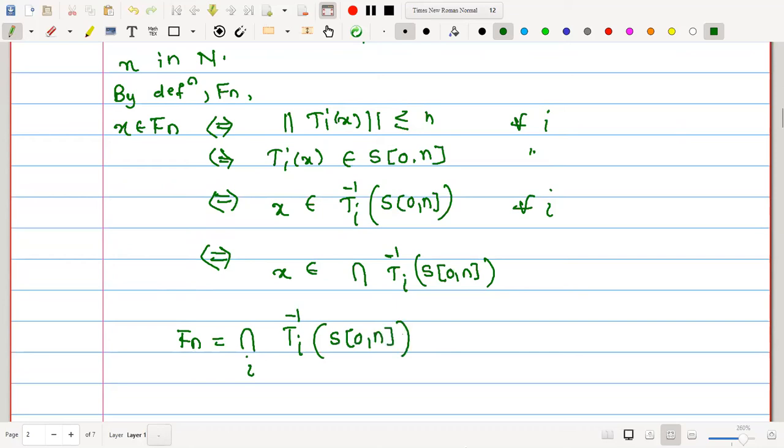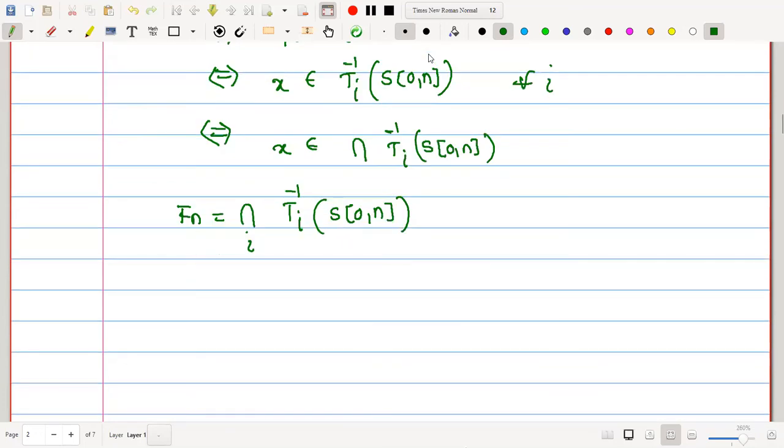Therefore, Fn we have proved to be the intersection of the inverse images under Ti of the closed sphere. Now what we know, Ti is given to be continuous, right? Under a continuous function, the inverse image of a closed set is closed. But what about S of 0, n? S of 0, n is a closed sphere under consideration. Therefore, this is a closed set.